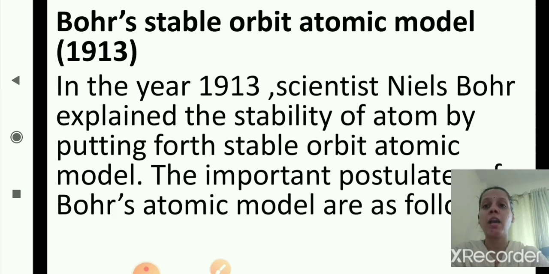Bohr's stable atomic model, 1913. In the year 1913, scientist Niels Bohr explained the stability of the atom by putting forth the stable orbit atomic model. The important postulates of Bohr's atomic model are as follows. Now we'll study.